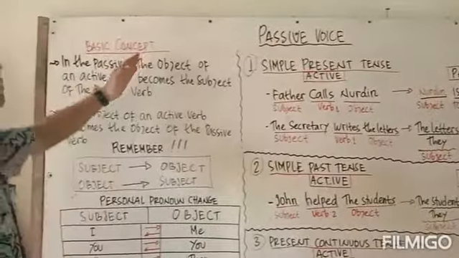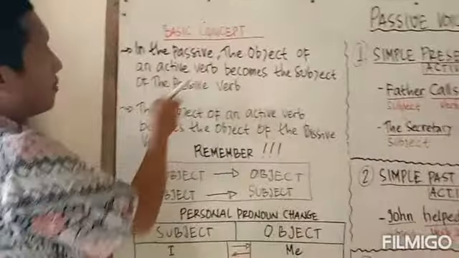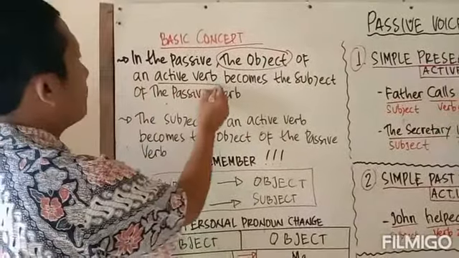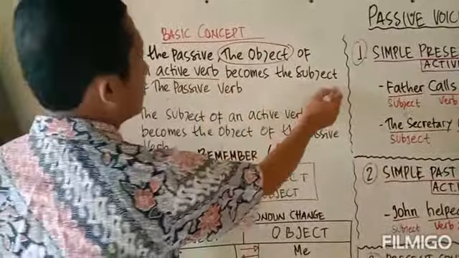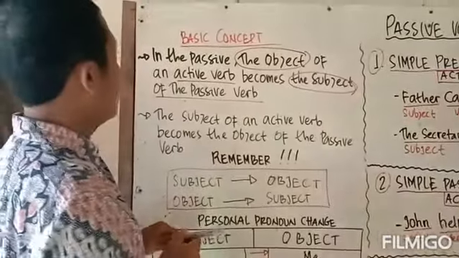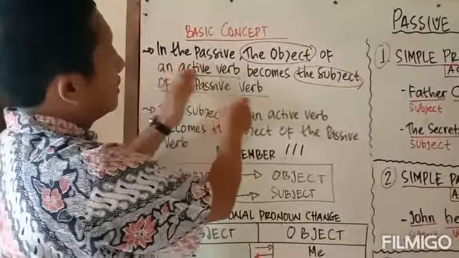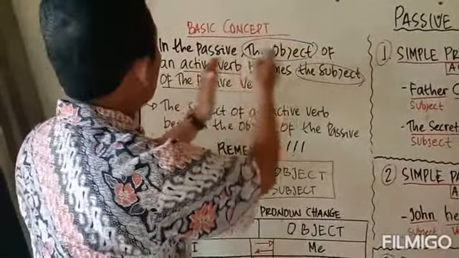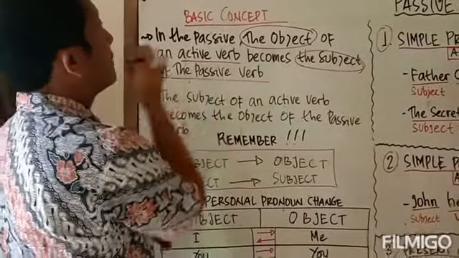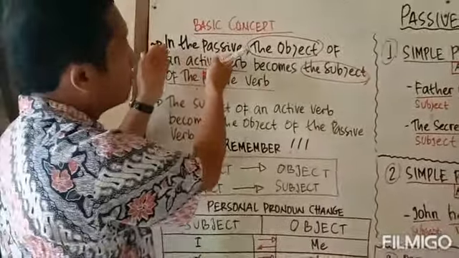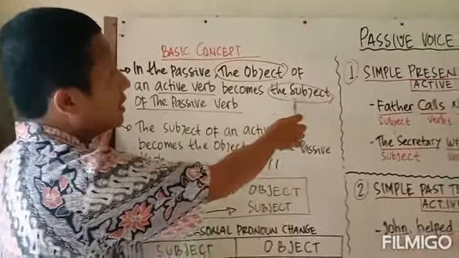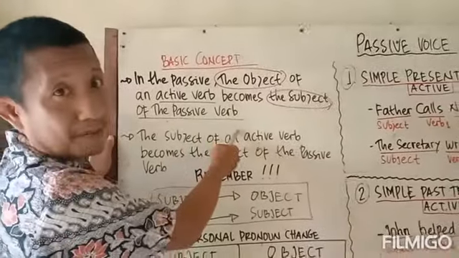The basic concept of the passive voice is that the object of an active verb becomes the subject of the passive verb. Konsep dasarnya adalah bahwa di dalam bentuk pasif, objek dari kalimat aktif itu akan menjadi subjek dari kalimat pasif.